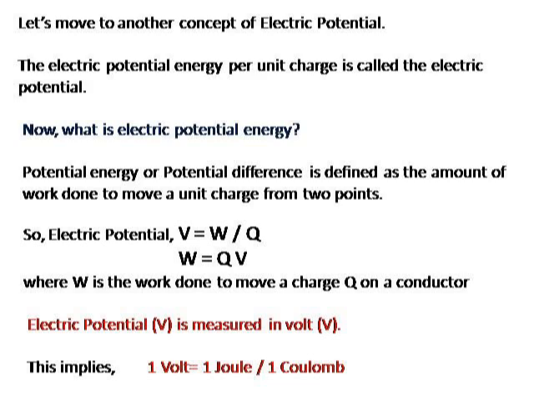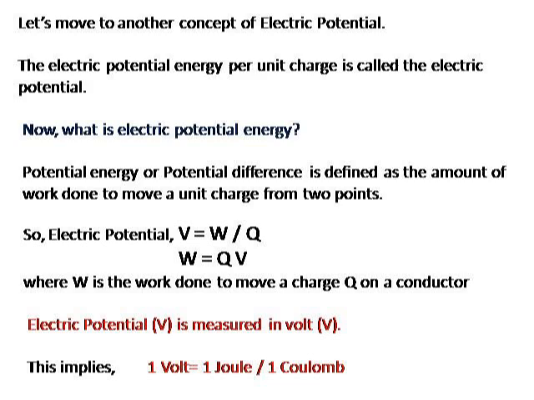Now what is a potential energy? Here we came to know that potential is potential energy per unit charge. But now what is a potential energy? Potential energy is nothing but the amount of work done to move a unit charge between two points. Suppose we have to move a charge from point A to B. In order to move a charge from point A to B, we have to do some work to move it.